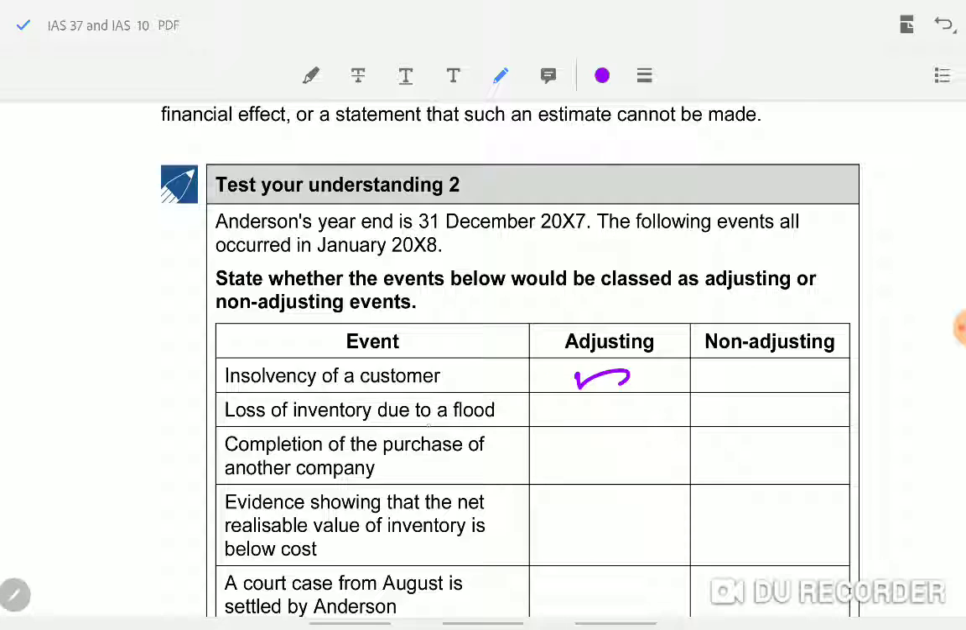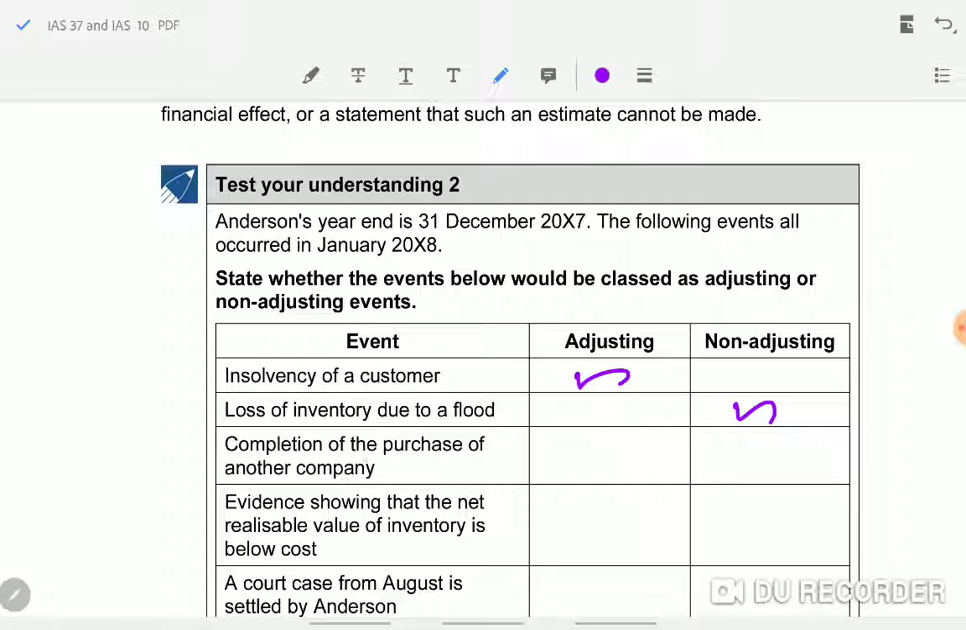Loss of inventory due to flood. Flood happened only in the next period. You don't have to do anything for that. The inventory was lost not at the reporting date, but after the reporting date. The loss relates to the next period only. At the reporting date, the value of the inventory was fine. It has not reduced. Got it? So it is a non-adjusting event.